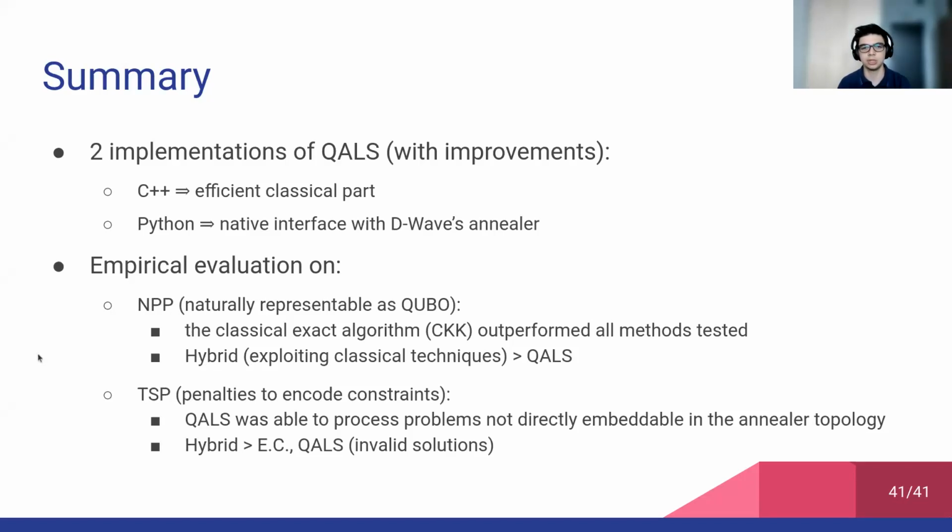And then actually the embedding part is just like a Hadamard product. So we are using only the nodes and the edges provided by the topology, performing a direct mapping from the matrix to the adjacency matrix of the annealer.